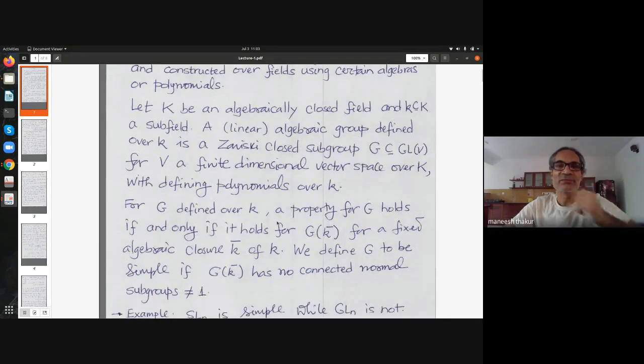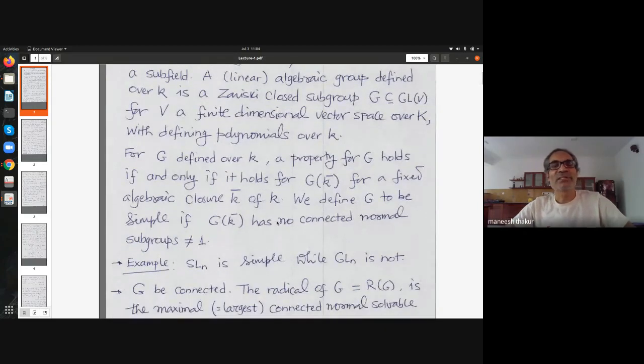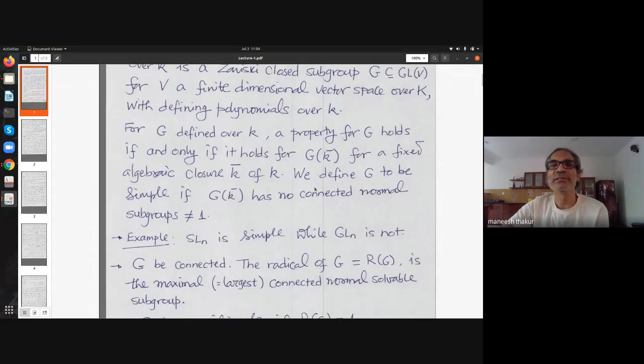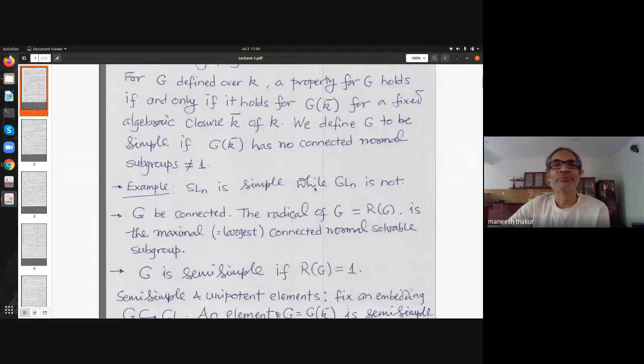And as I said, this lecture and the next are mostly preliminaries for the material to follow. So let's start with the group defined over K. We will use this convention that mostly when I talk about group theoretic properties for G, say solvability or connectedness or nilpotency, one means that G(K bar) as an abstract group has those properties. G(K bar) is a variety, and here there is a Zariski topology, and one can talk of connectedness and so on. So that is the convention.